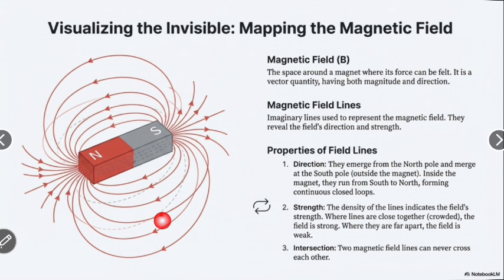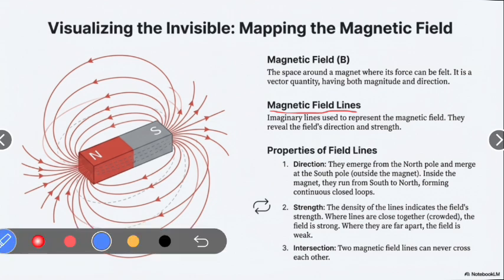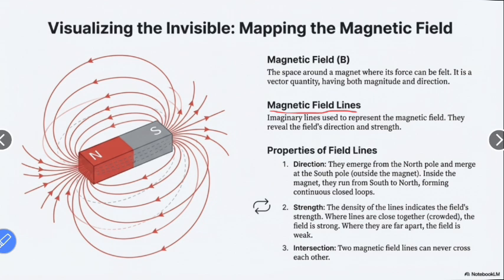It means the magnetic field is a vector quantity; it carries magnitude as well as direction. Now we are discussing the magnetic field lines. They are imaginary lines used to represent the magnetic field. They reveal the field's direction and strength.